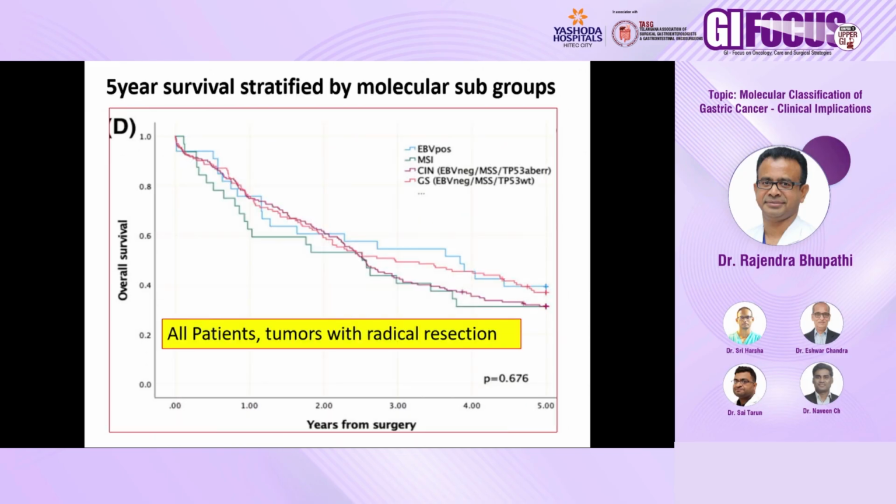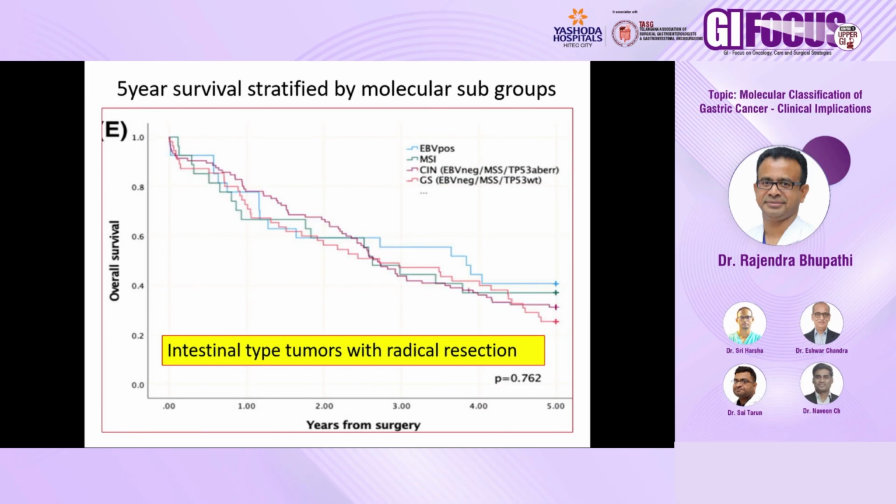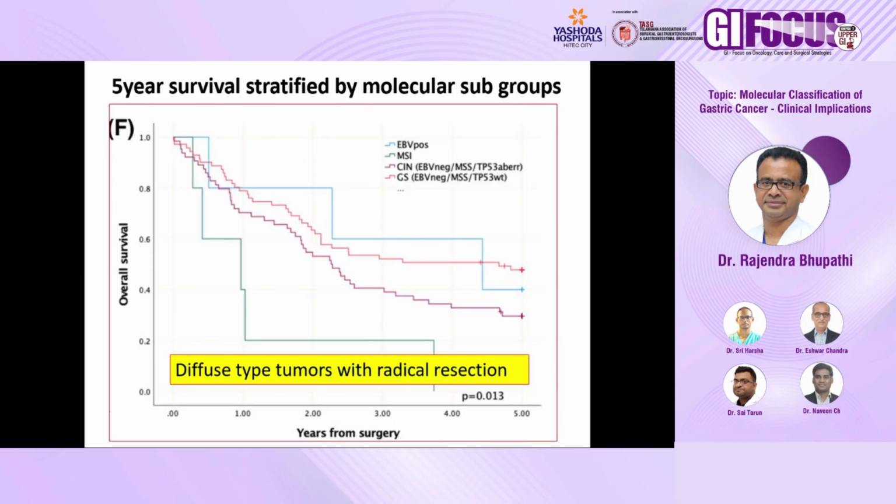Again, in all patients with tumor radical resection, the survival between the different molecular groups is not significant. Here also, in intestinal type tumors with radical resection, it is not significant. But in diffuse type tumors with radical resection, again, it is significant.